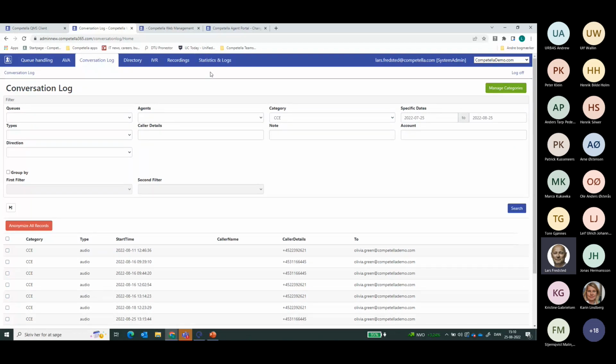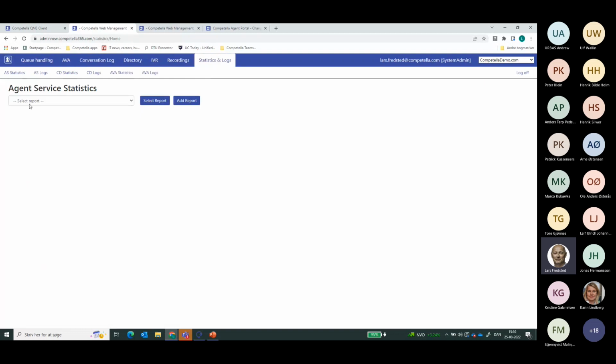For the statistics reports that we briefly touched on before, what we also offer there is the ability to schedule the different reports. So maybe I should shortly go back, if you remember.